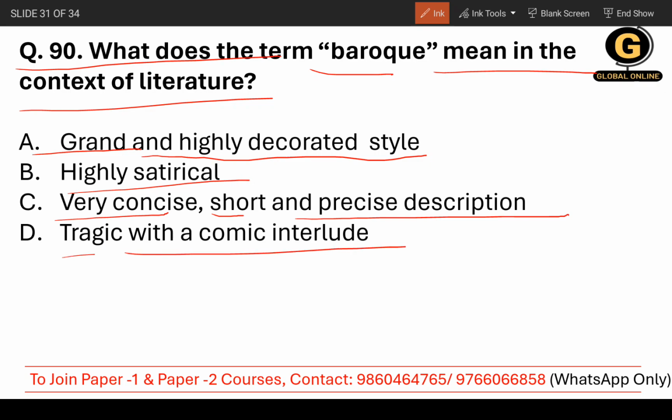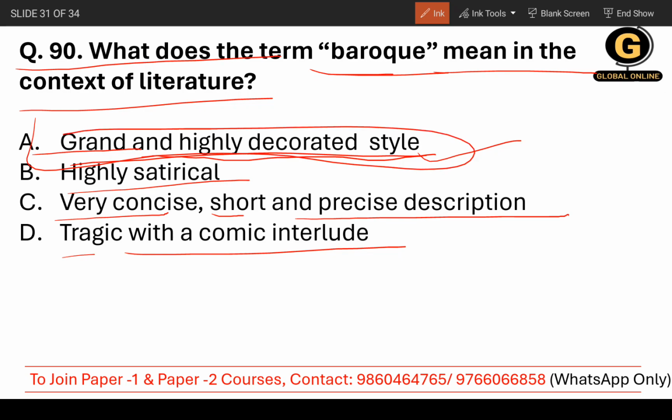Don't ask from where we'll read this type of questions, because when you read writers they discuss these things, and more often you'll get to know it. So Baroque stands for grand and highly decorated style. The first one is the correct option.